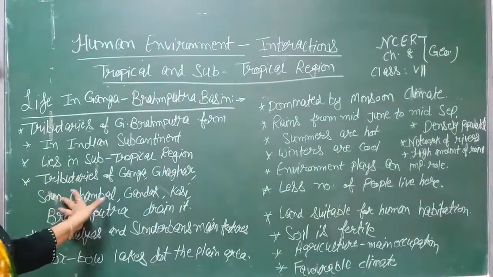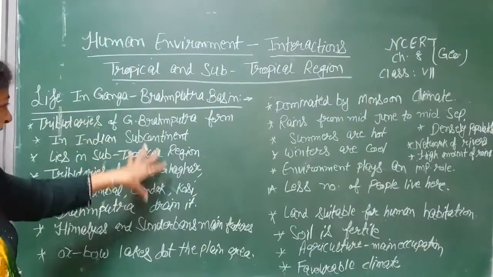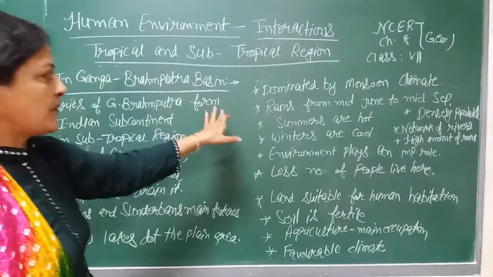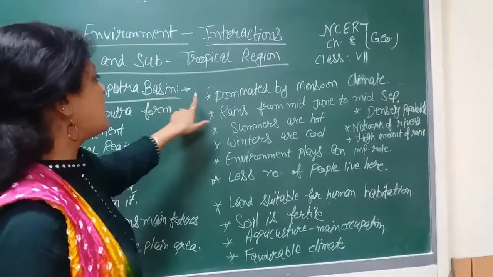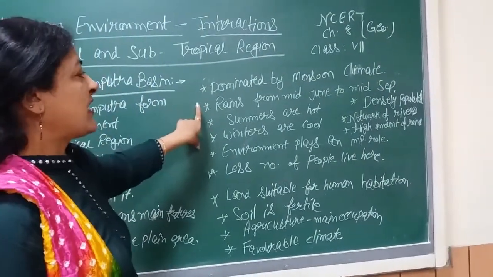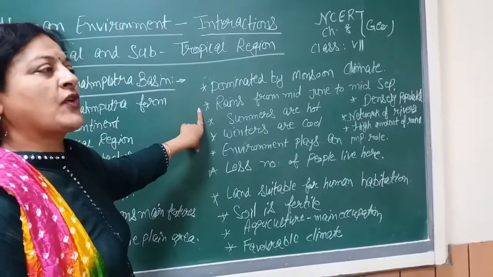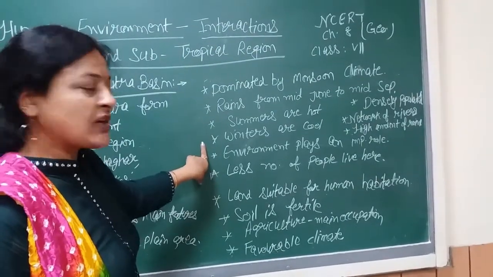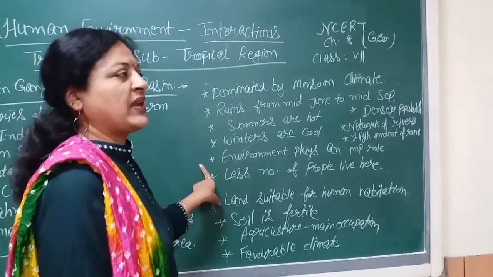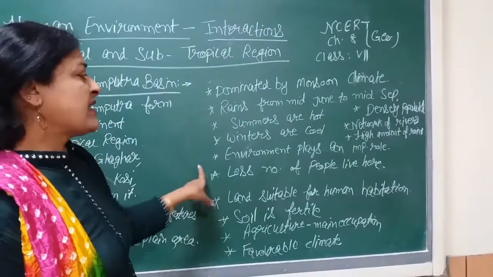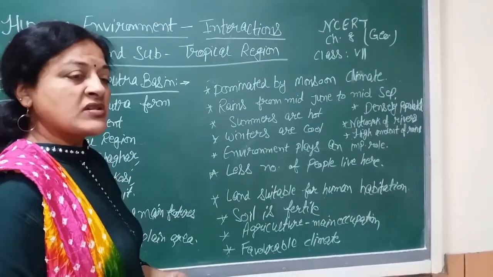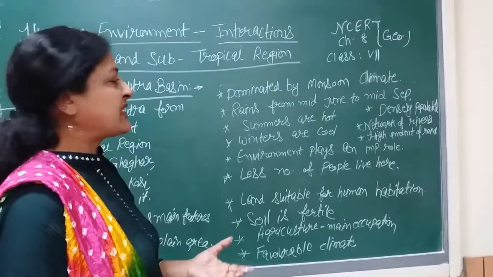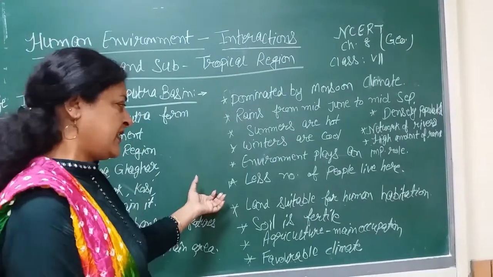So we have seen that so many tributaries of so many rivers drain into this basin and they form this large Ganga Brahmaputra basin. Now this basin is dominated by monsoon climate. There is rainfall from mid-June to mid-September. Summers are very hot and winters are cool here. Then environment plays a very important role here. There are less number of people who live here because rainfall is too much and there is a network of rivers. These are the reasons why less population is here.